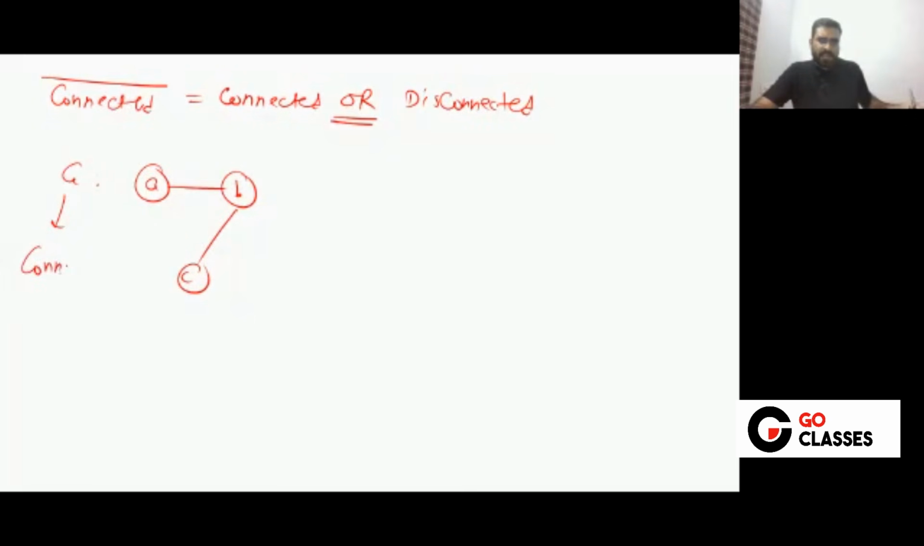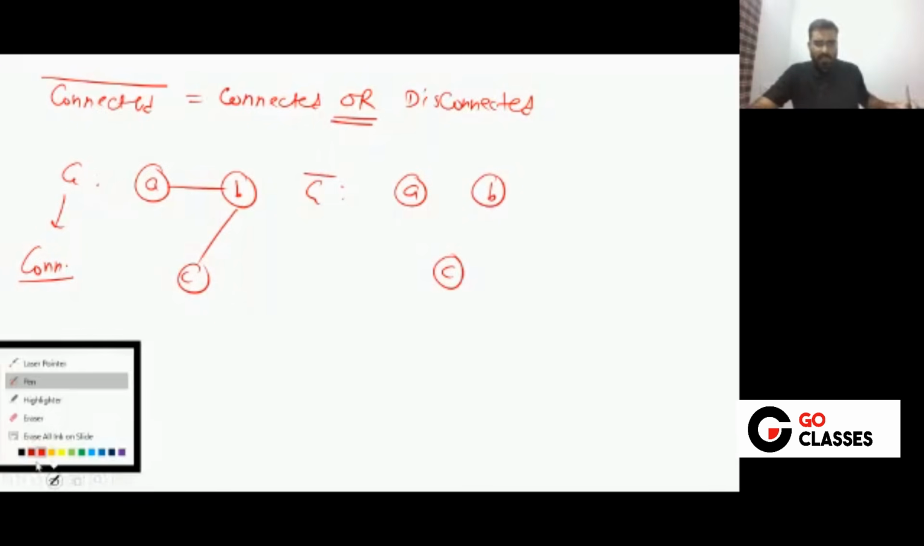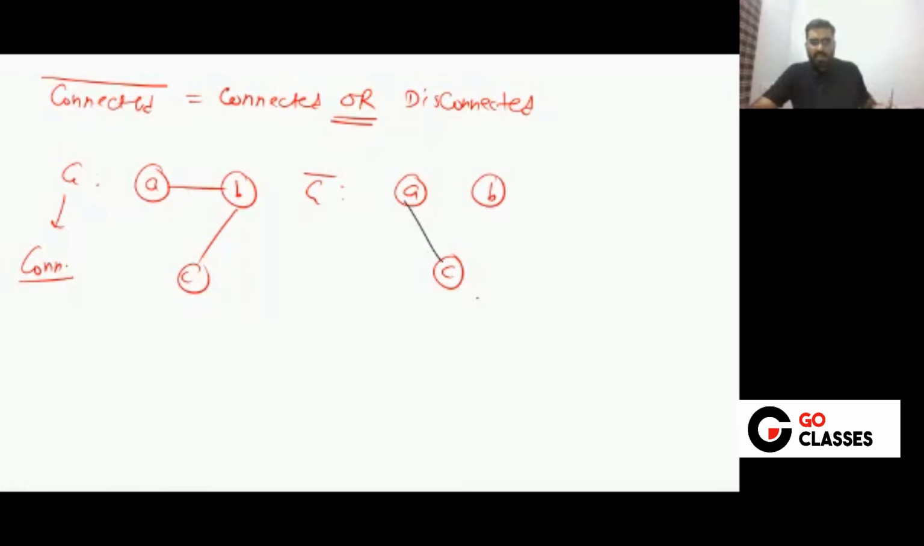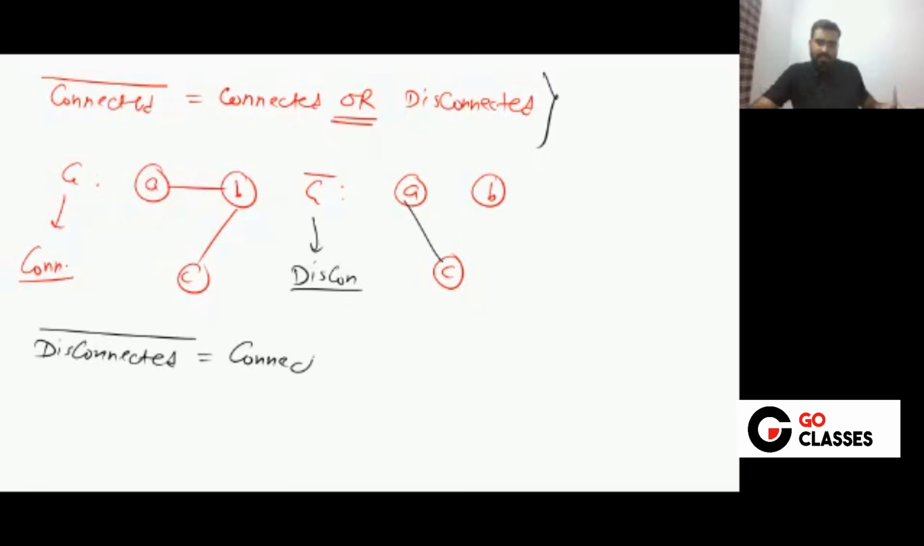But if you find G complement, the vertex set will be the same, and those edges which are not in G. So you can clearly see this is disconnected. So what I am saying is that for a connected graph, the complement will be connected or disconnected. But if you have a disconnected graph, the complement will definitely be connected. Can we prove it?